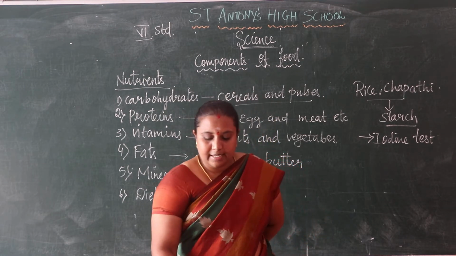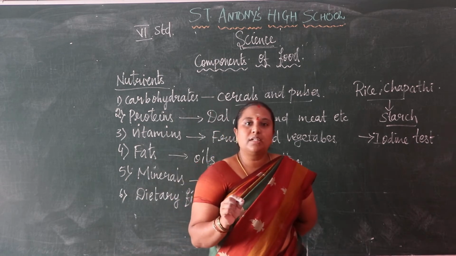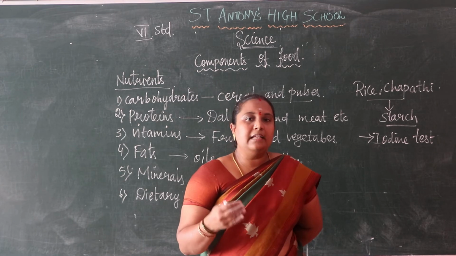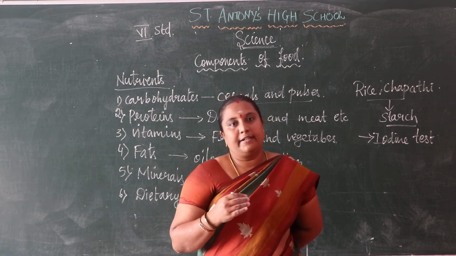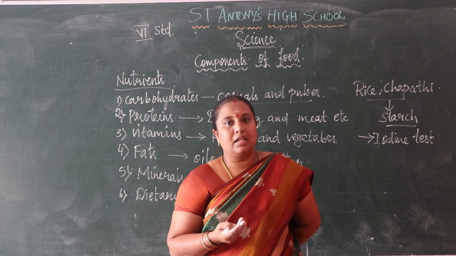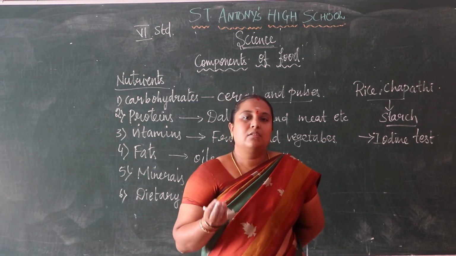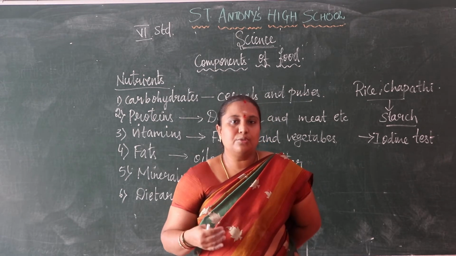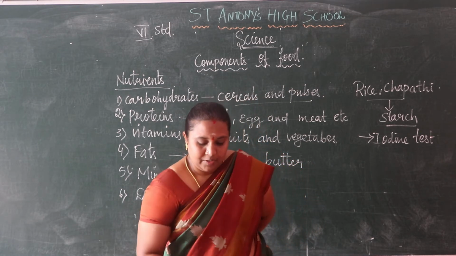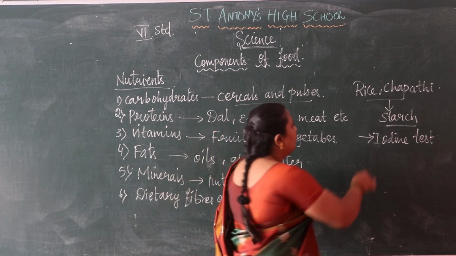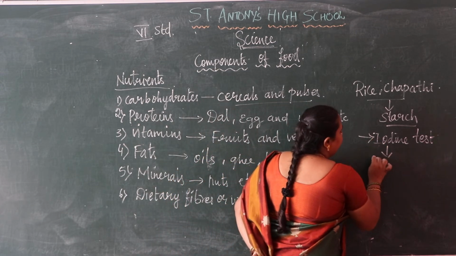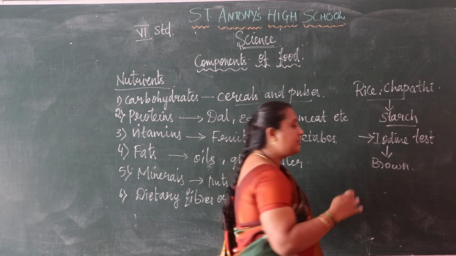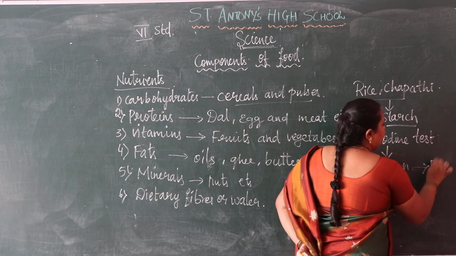Iodine is a brown color solution. We add that solution to the food items, that is rice or chapati. The solution should change into blue black in color. So the iodine solution is brown in color, and this should change into blue black.